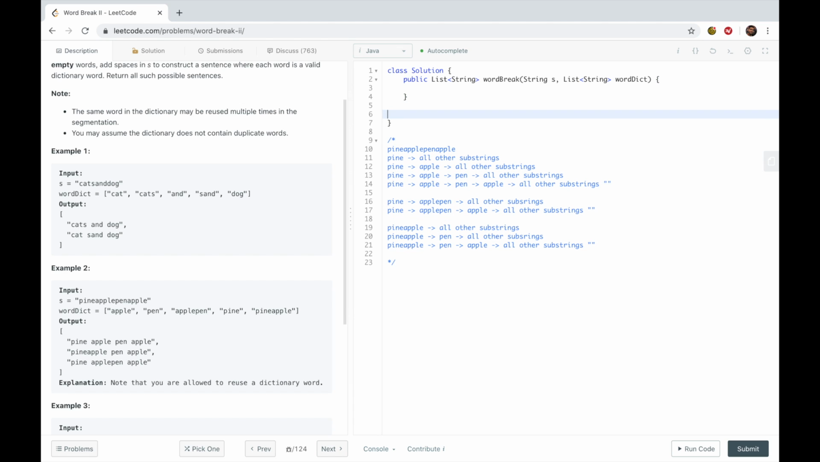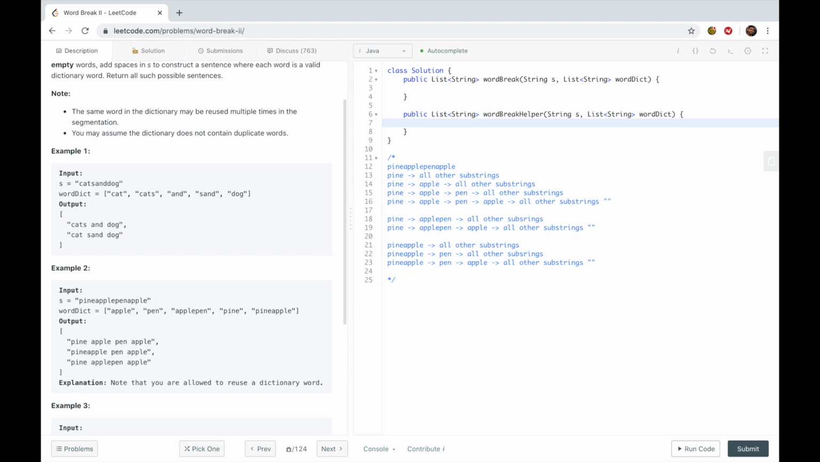I'm going to go ahead and say public list string, because we're going to be needing to return a list at the end of the day. And I'll just call this word break helper. We're going to have the same arguments as the original function.